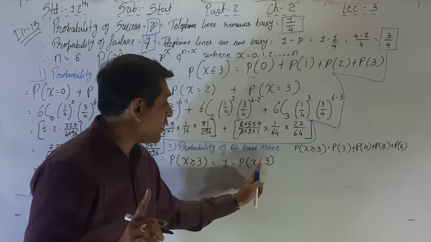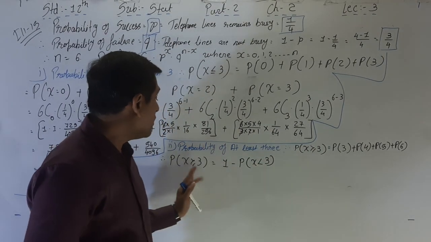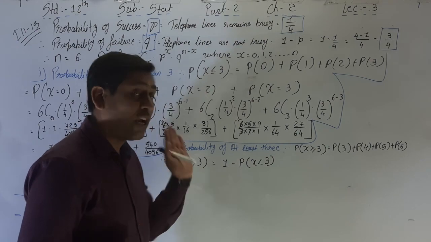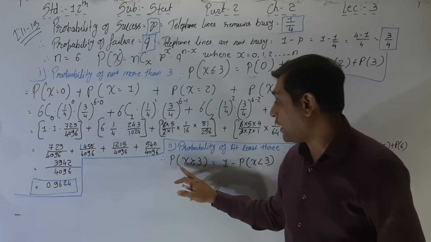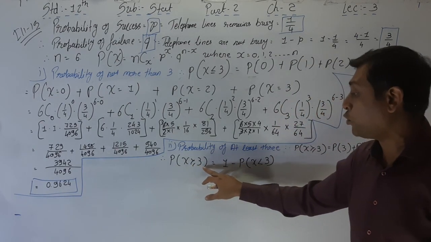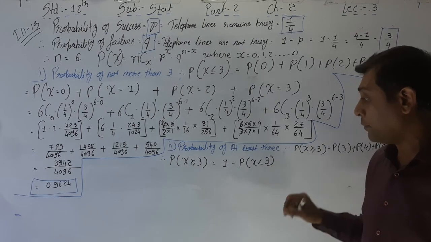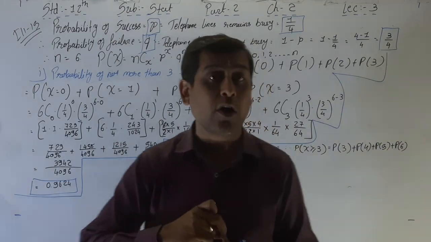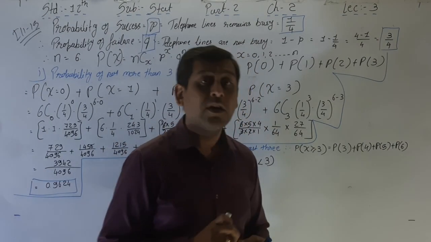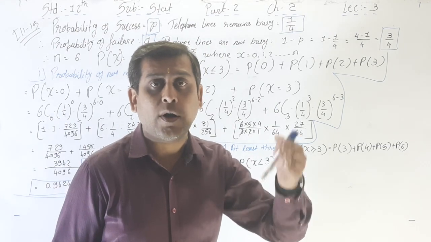If you are deducting the X value that is less than 3, the probability of P of X greater than 3 we can find out. So here we can say that P of X greater than or equal to 3 is equal to 1 minus P of X less than 3. If we want to find out the probability of 3, 4, 5, 6, we can find out the probability of 1 minus 0, 1, 2.